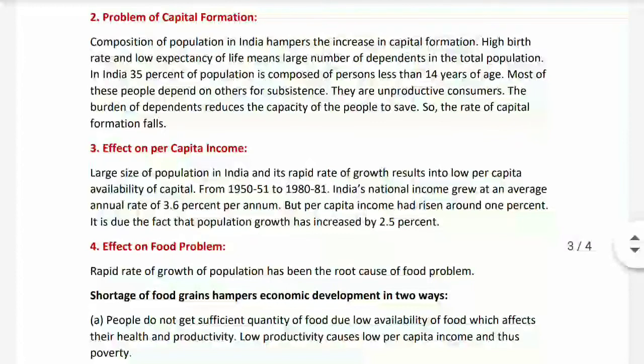Number 2, problem of capital formation. The composition of population in India hampers the increase in capital formation. High birth rate and low expectancy of life means a large number of dependents in the total population. In India, 35% of the population is composed of persons less than 14 years of age. Most of these people depend on others for subsistence. They are unproductive consumers. The burden of dependents reduces the capacity of the people to save, so the rate of capital formation falls.